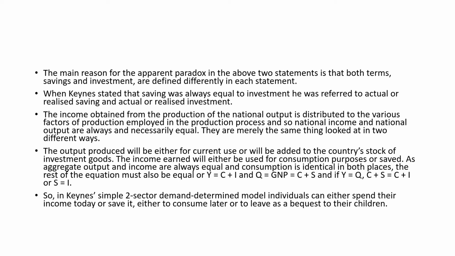So in the Keynesian two-sector demand-determined model, individuals can spend their income today or they can save it. So it's their choice. If they're saving it, that means they can use it for their consumption in the future, or they can pass it over to their children. That means they can leave it as a bequest to their children.